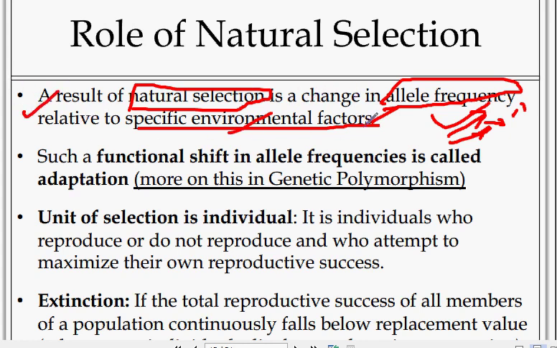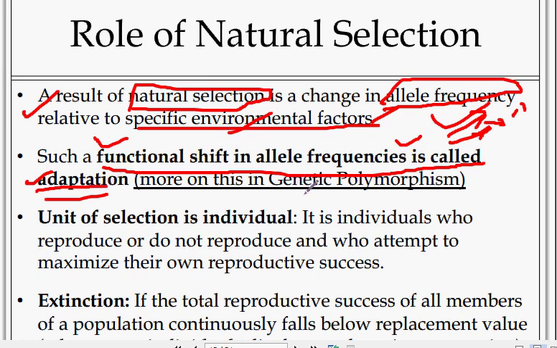Such a functional shift in allelic frequency is called adaptation. Such a change related to the environment is called adaptation.